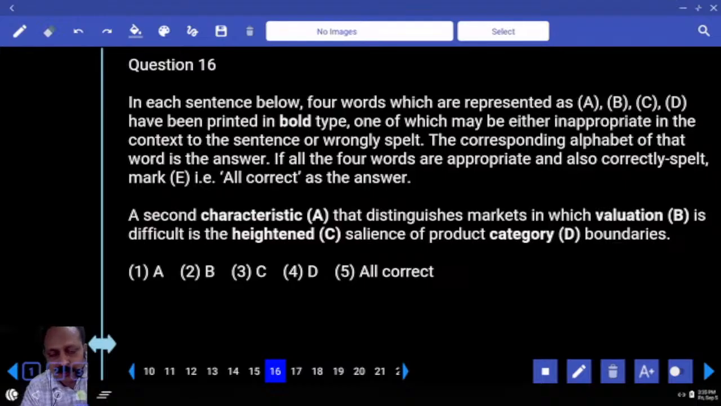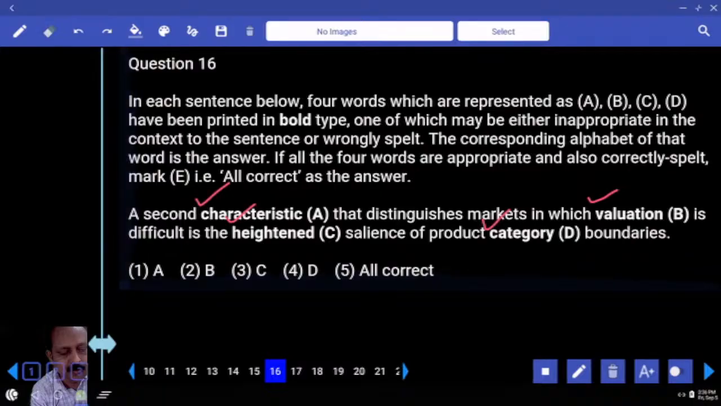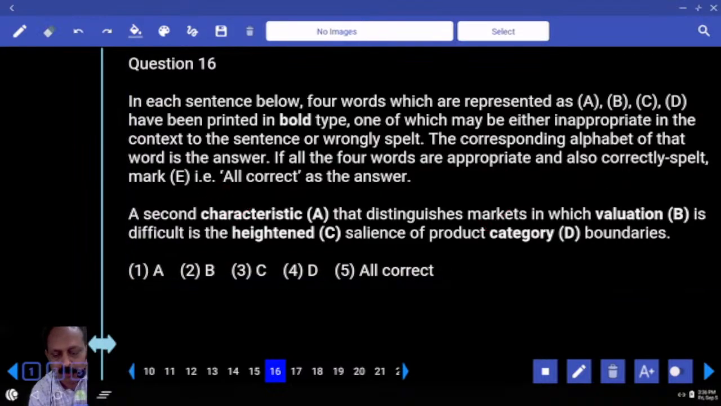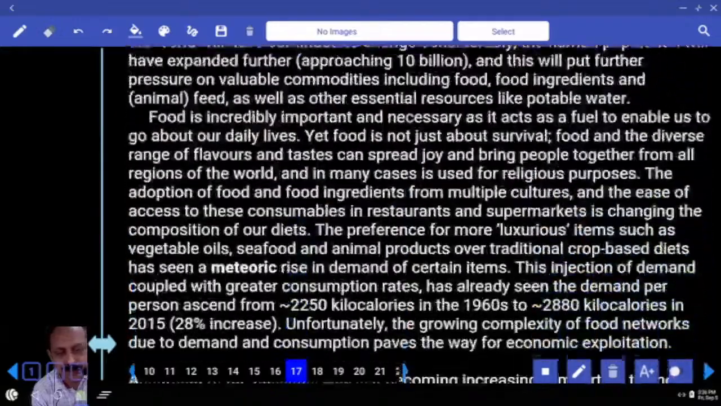A second characteristic that distinguishes market in which valuation is difficult is a heightened salience or product category. Any problem with any word? Characteristic, right or wrong? Valuation, heightened, and category. So what is the answer? All correct.